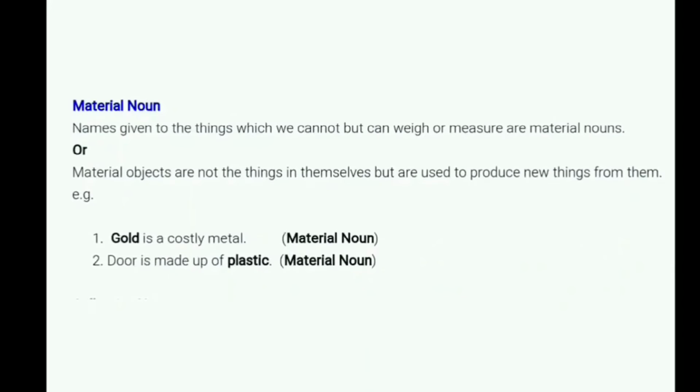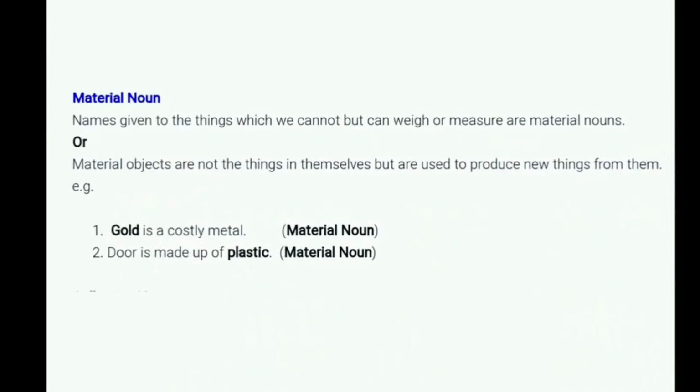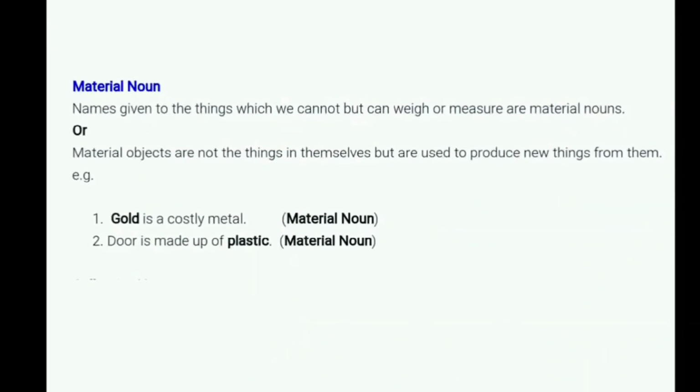Material objects are not the things in themselves, but are used to produce new things from them. Material objects are the objects from which different things can be made.